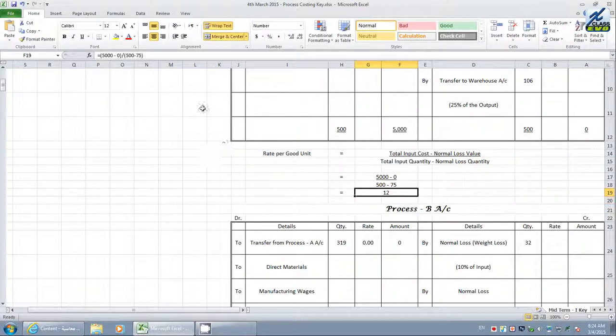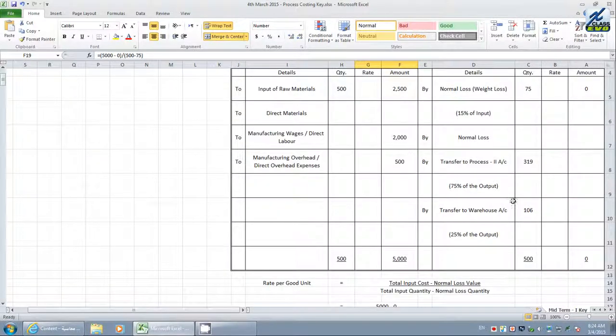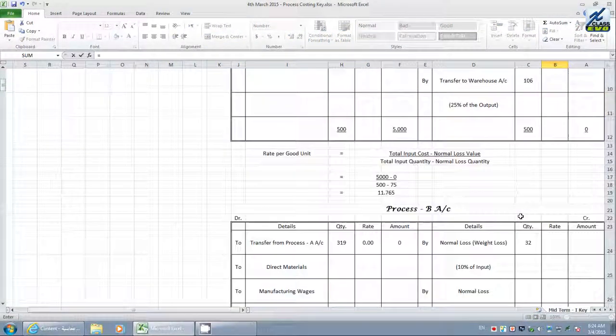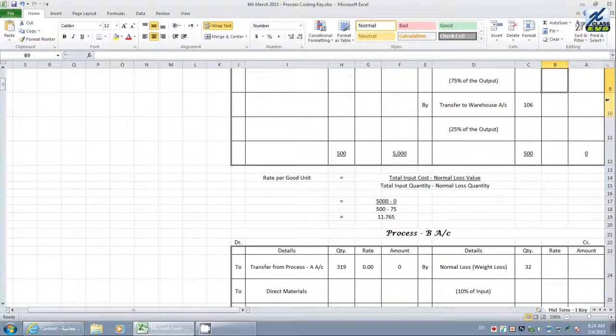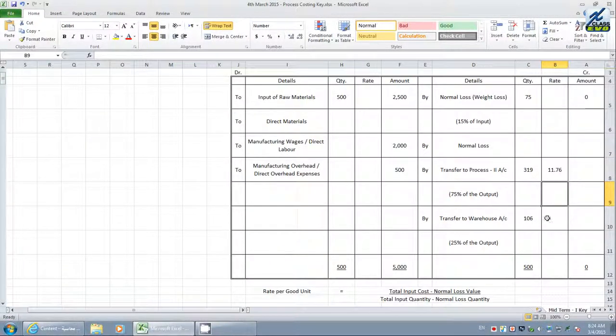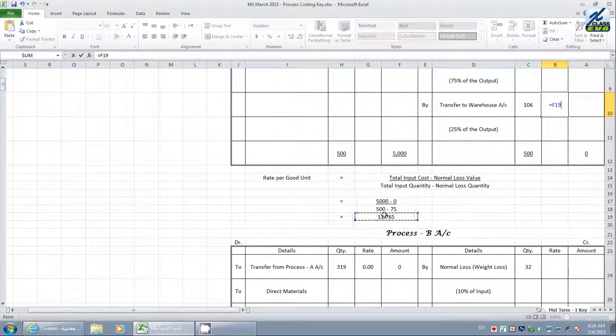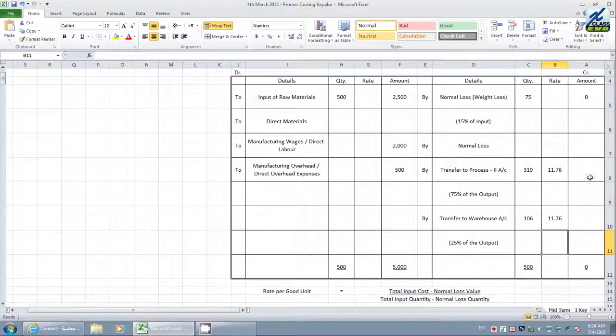That means 12 is a rounded off value, but what is the actual value? Let us see the actual value if you want to have it: 11.76. This is the actual value. After getting this value, we have to take into consideration the value transferred to process 2 as well as the cost value transferred. If you multiply both of these, the quantum multiplied with the rate per good unit, you will get the total value. The total must come to 5,000.